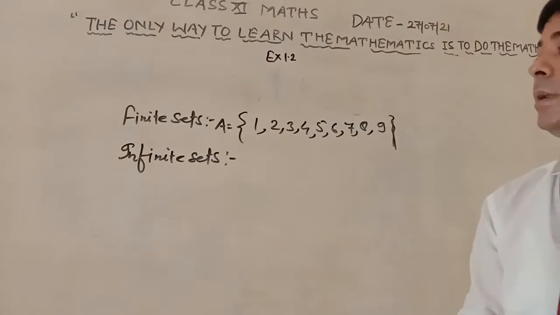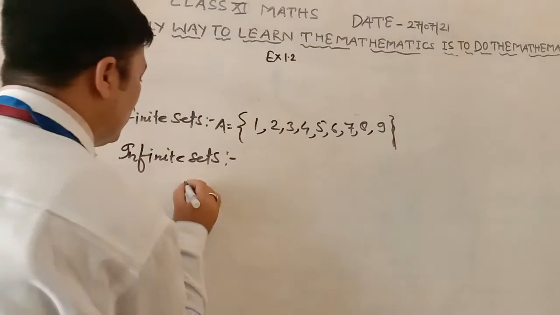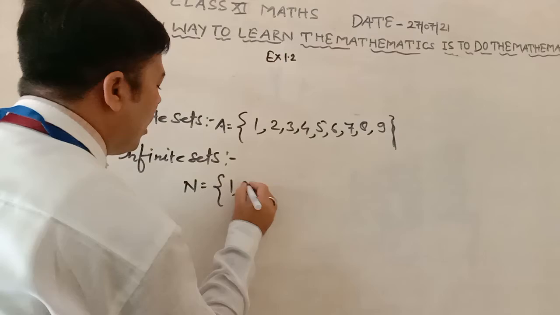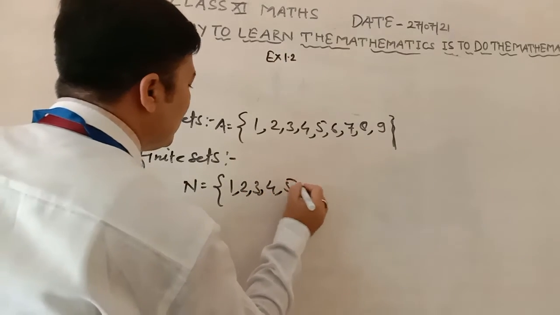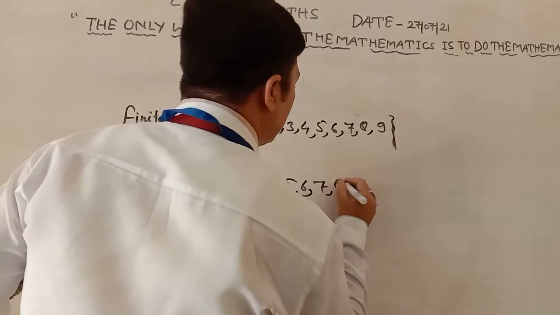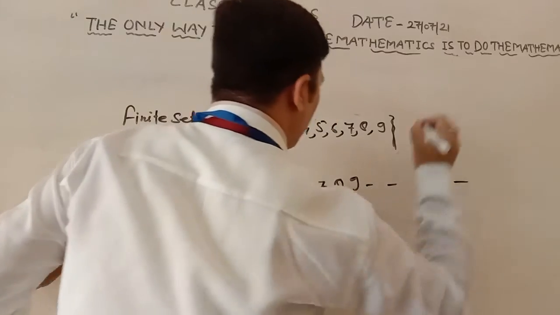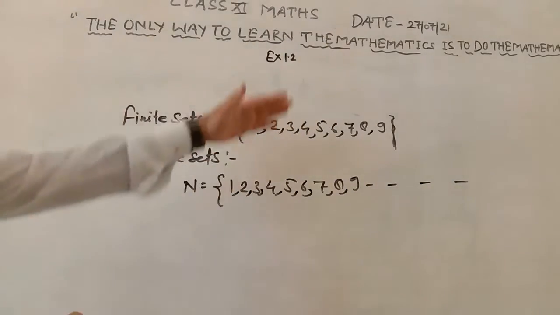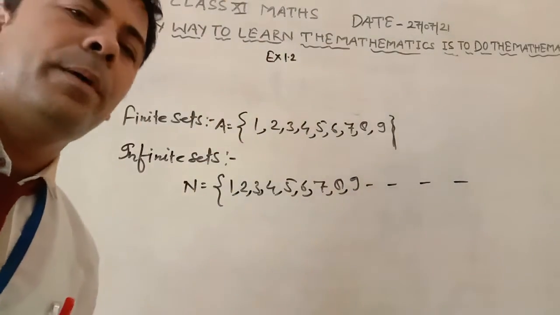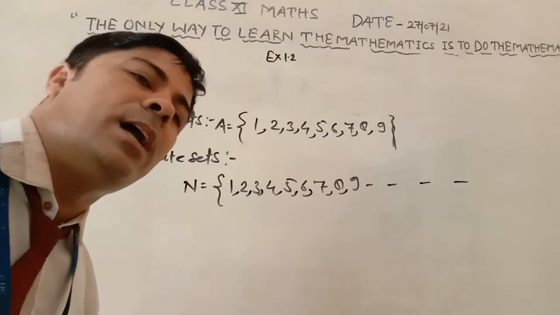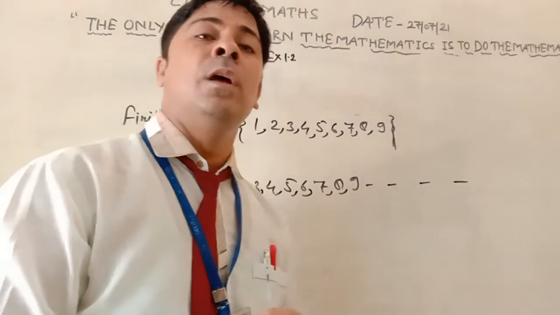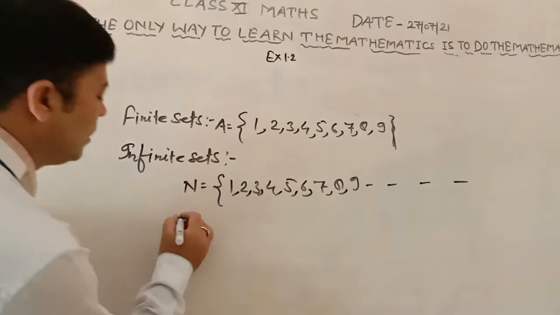The set of natural numbers is also an example of an infinite set, because we cannot count natural numbers. It starts from 1, but the end point of the natural numbers is not known.